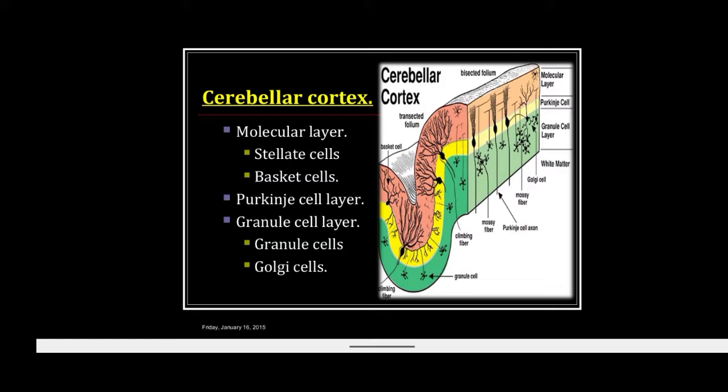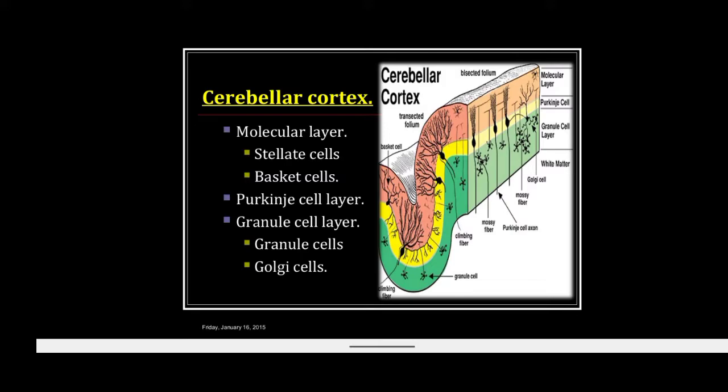Now come to the cerebellar cortex. In the previous class, you were told about the cerebellar cortex, white matter, different types of nuclei, layers of the cerebellar cortex, and different divisions of the cerebellum.